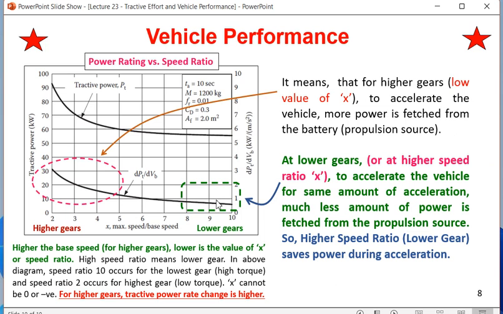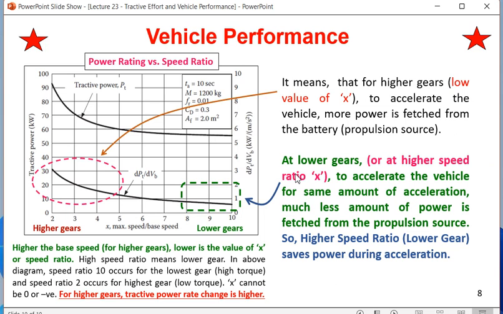So higher speed ratio means lower gear. It saves the power during acceleration. This last line is important: higher speed ratio means lower gear, it saves the power during acceleration. So this is the conclusion from the vehicle performance, or vehicle acceleration performance, for an electric vehicle.